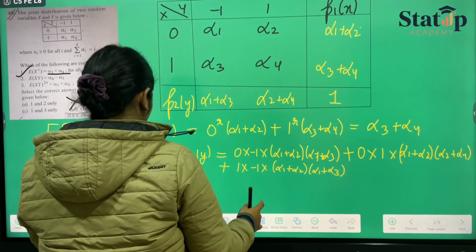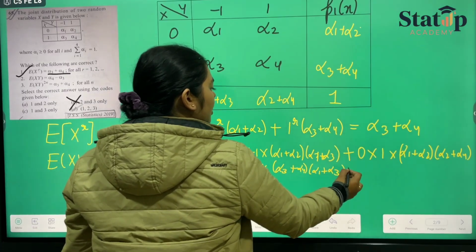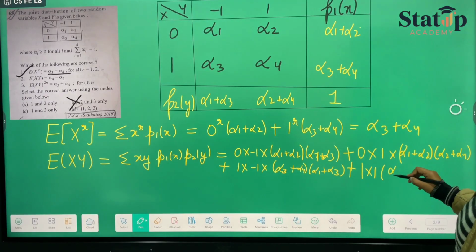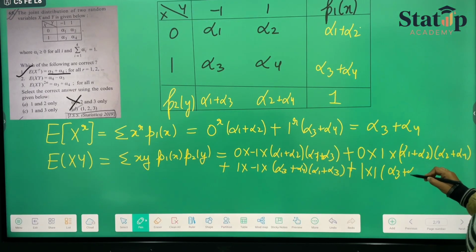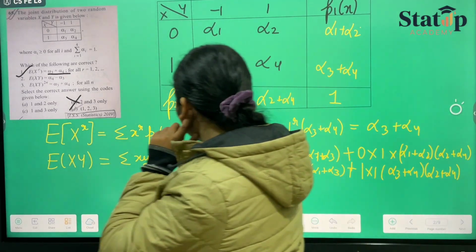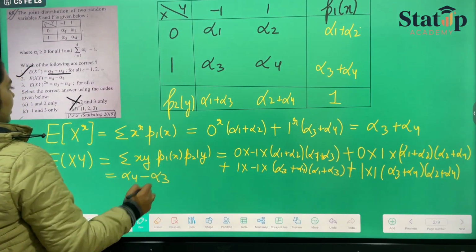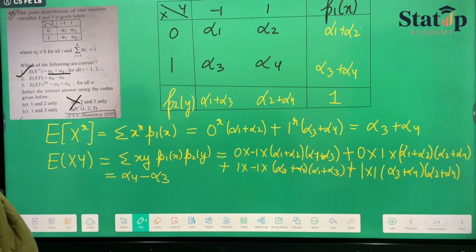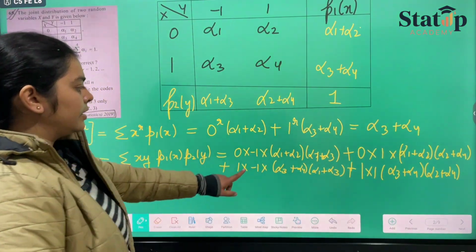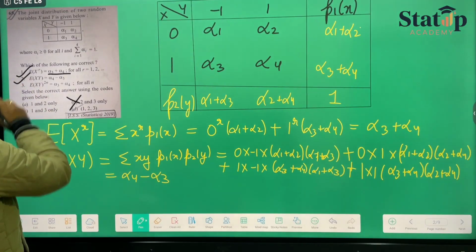Plus 1 into 1, it will be alpha 3 plus alpha 4 into alpha 2 plus alpha 4. When you solve all of this, you will get alpha 4 minus alpha 3 as your answer, because the two above terms will be 0 only, and there is a negative sign and one positive sign, so it will be alpha 4 minus alpha 3. So the second option is also correct.